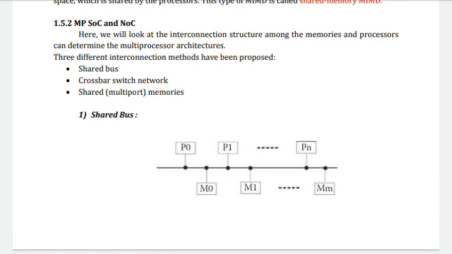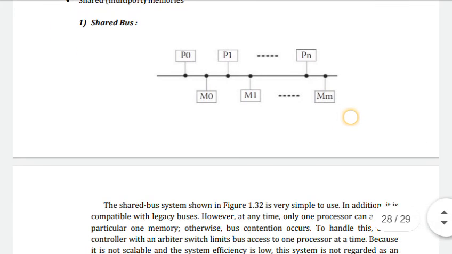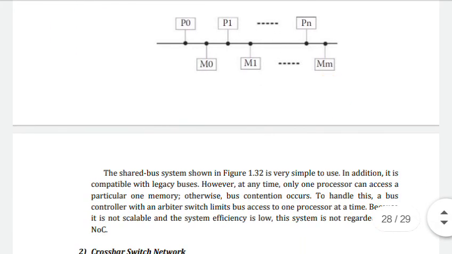Next, multiprocessor system on chip and network on chip. Here we will look at how the interconnection structure among the memory and processors determines the multiprocessor architecture. Three different interconnection methods have been proposed for connecting the memory and the processors. The first one is the shared bus, shown in the above figure.